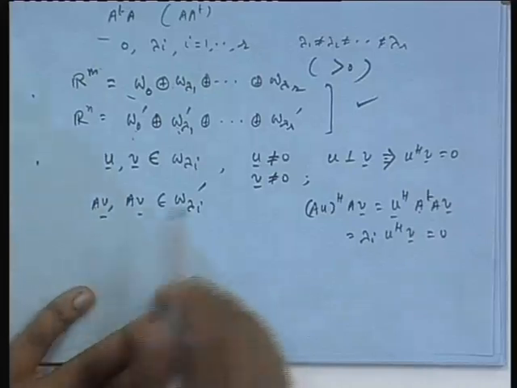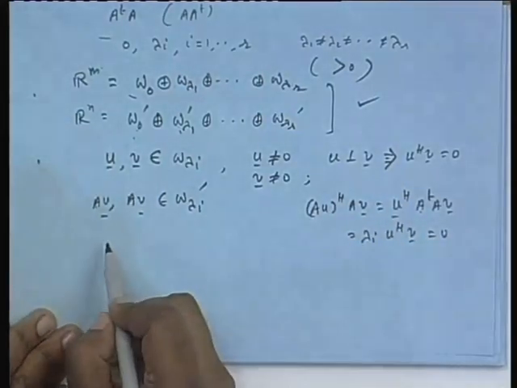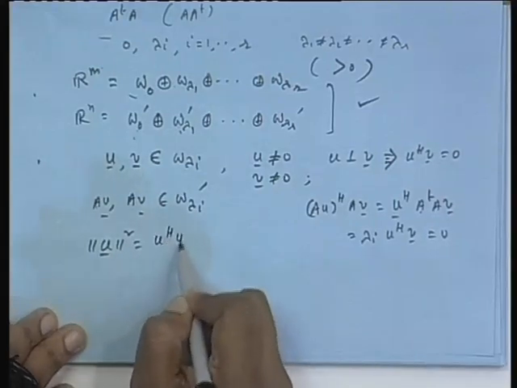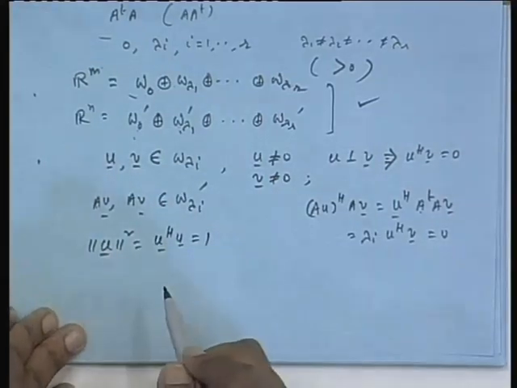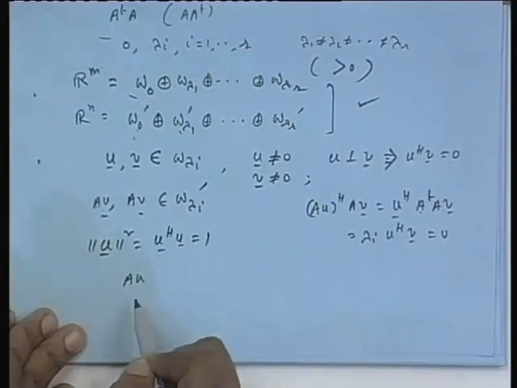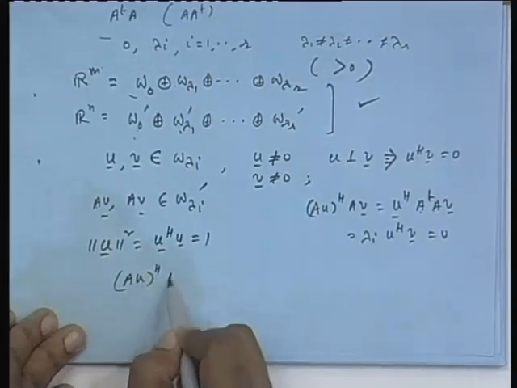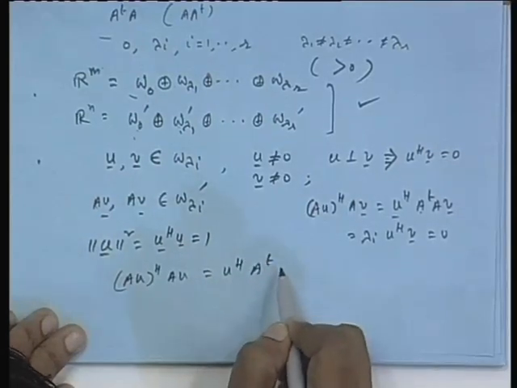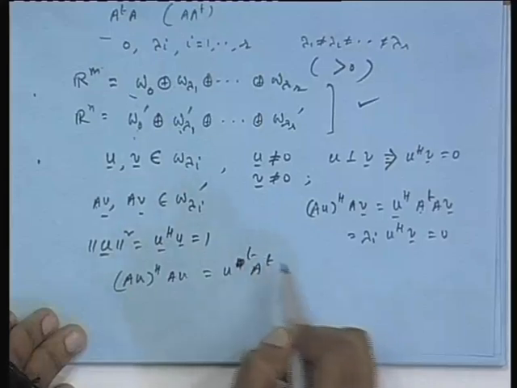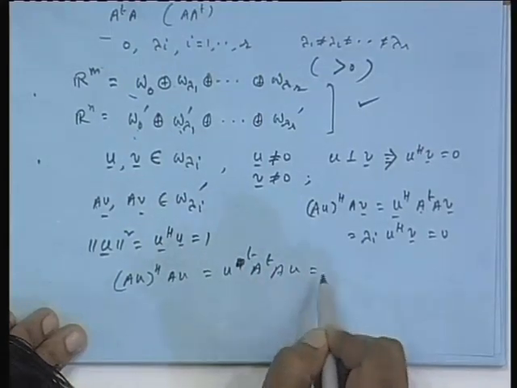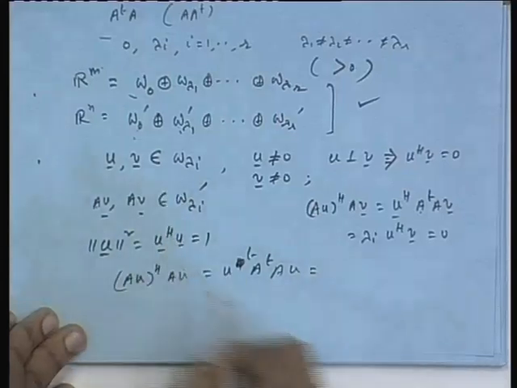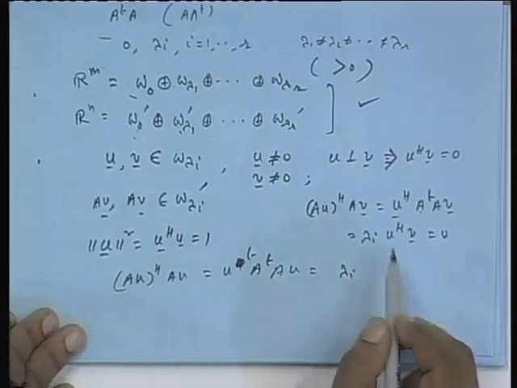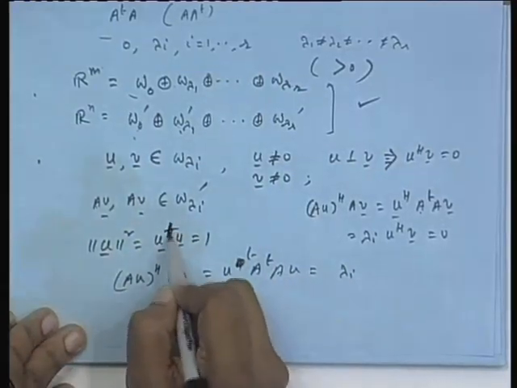This is another interesting property. Suppose u is such that the norm square of u, that is u H u, is 1, that is, it is unit norm. And if I take A u, is it also unit norm? Answer is no. If you take this norm square, this is u H A transpose A u, in fact all H should be transpose, because we are dealing with real cases. And A transpose A u is an eigenvector because u belongs to w lambda I. So A transpose A u is simply lambda I times u transpose u, but u transpose u or u H u is 1.